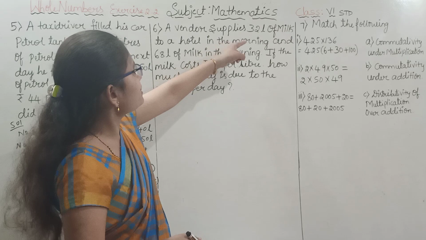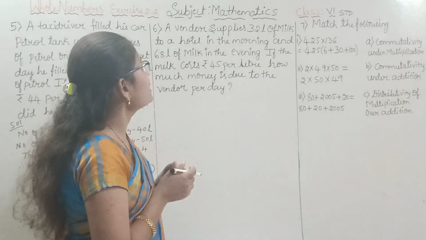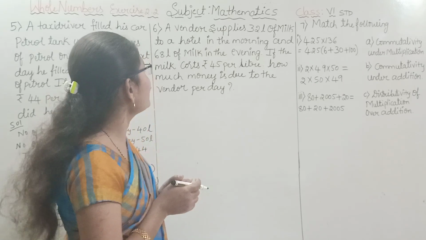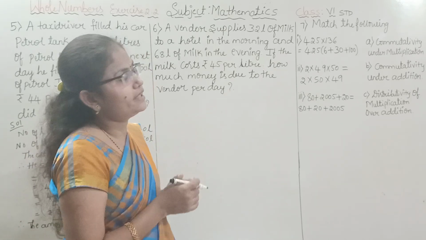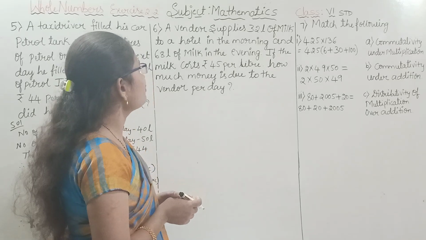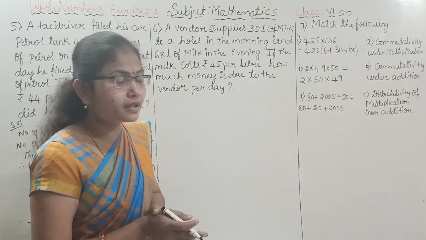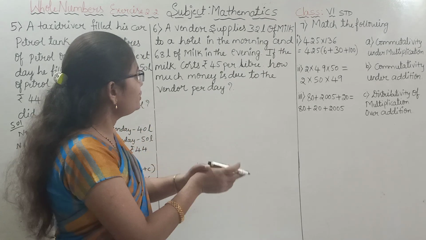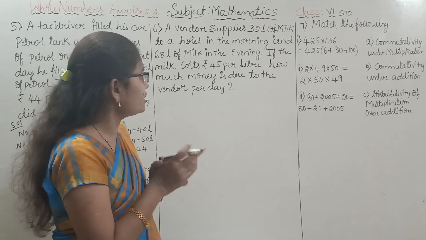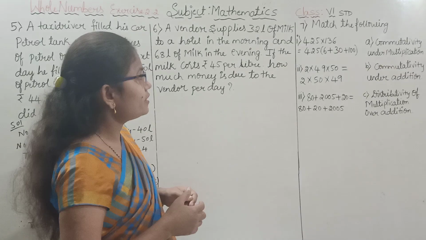A vendor supplies 32 liters of milk to a hotel in the morning and 68 liters of milk in the evening. If the milk costs rupees 45 per liter, how much money is due to the vendor per day?